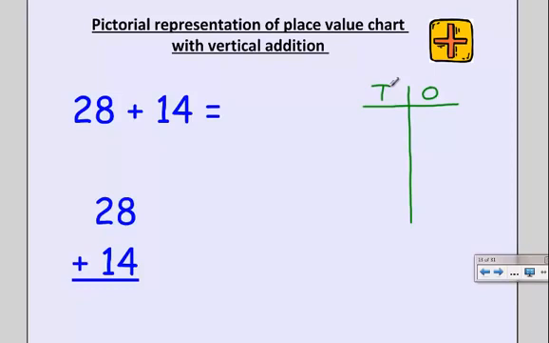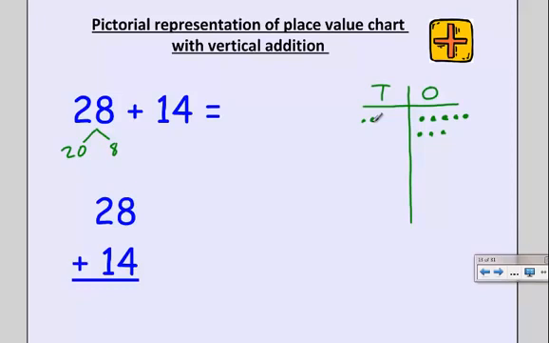So I'm going to look at 28, and I'm going to break that down into 2 tens and 8 ones. So when I draw my ones, I'm going to use dots, and I'm going to always put them in groups of 5. So I know 5 and 3 make 8. I'm making an empty 10 frame, and since I have 20, I have 2 tens.